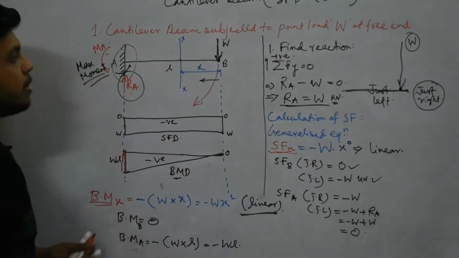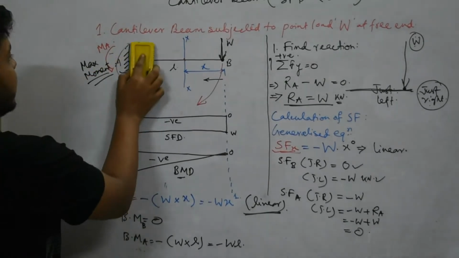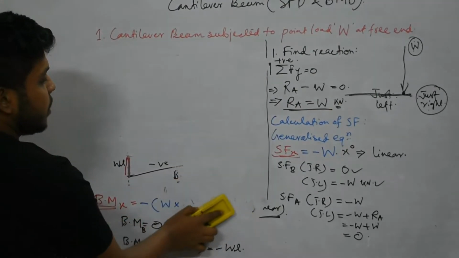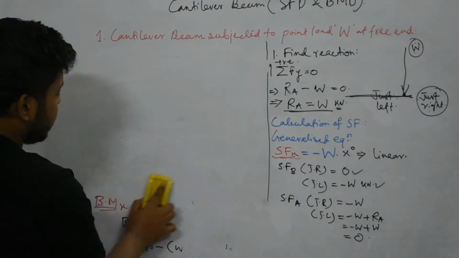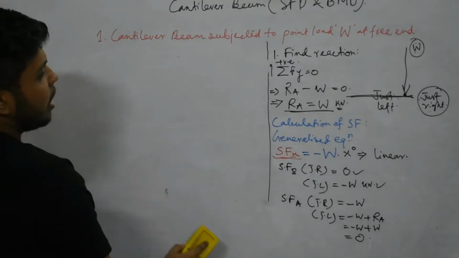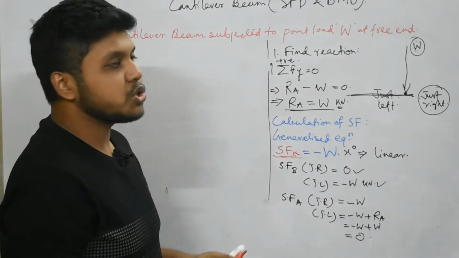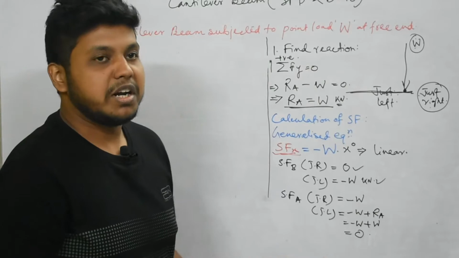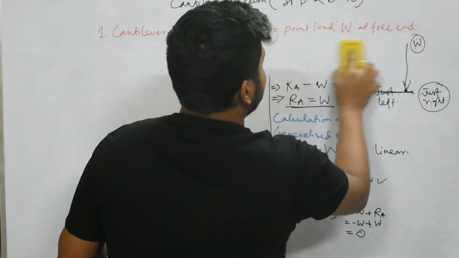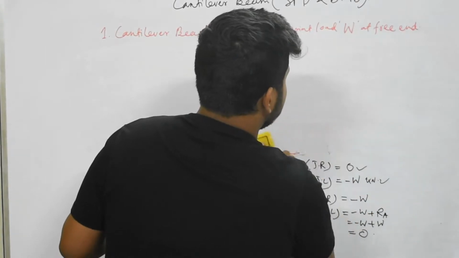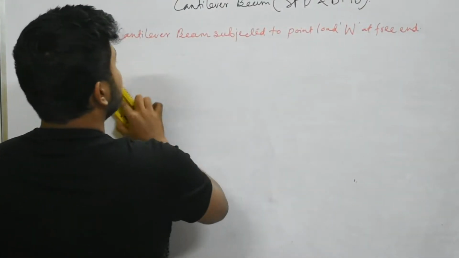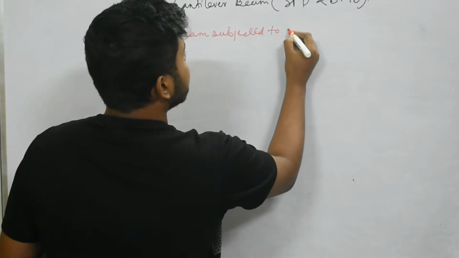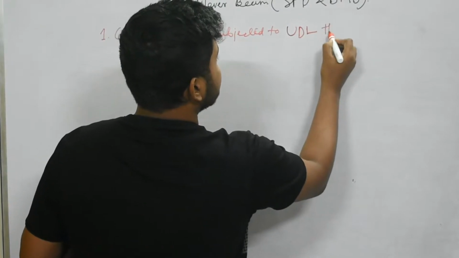Now we will move forward with the next case study, that is a cantilever beam subjected to uniformly distributed load. In the next case studies we will not have this writing part, we will have only the shortcut part, and we will find the reaction only, and we will find the shear force and bending moment, and we will draw the diagrams. So the next case study is a cantilever beam subjected to uniformly distributed load